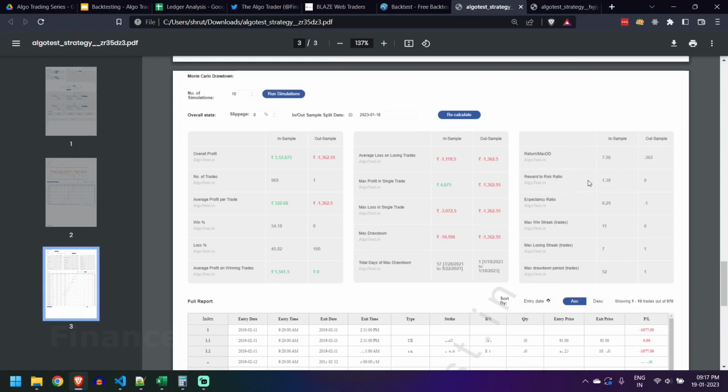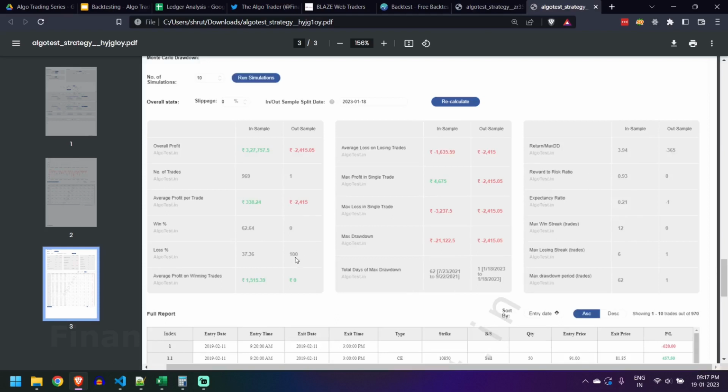One more is risk reward ratio. Risk reward ratio is average profit on winning days divided by average loss on losing days. That is nothing but the risk reward. Here in this strategy, risk reward is almost 1, or 0.9, because you are winning less and you are losing more in profit days and loss making days.